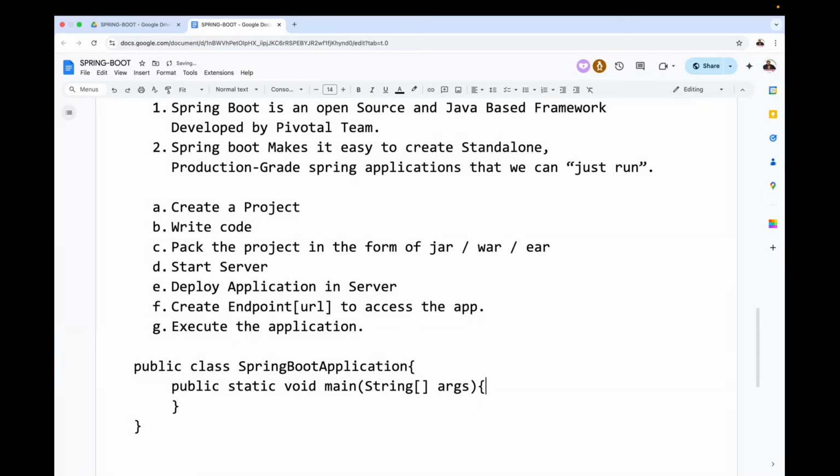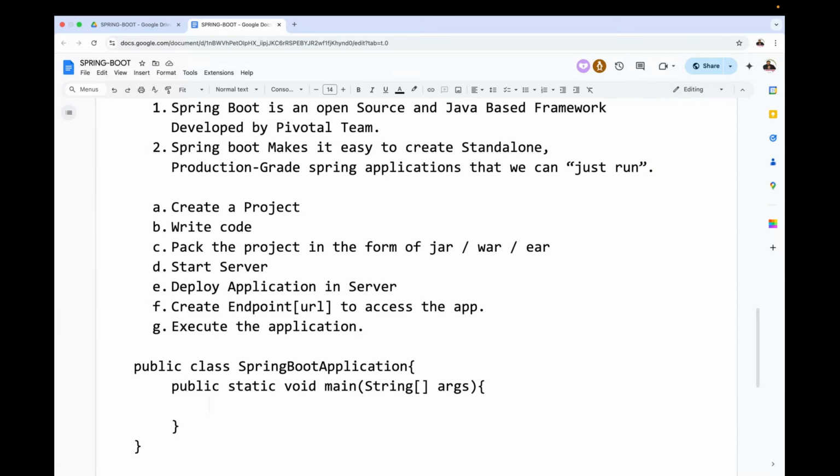Now inside this Spring Boot application, observe carefully, there is a predefined class we are going to use. What is that predefined class? I will give that information to you. Now try to understand it.